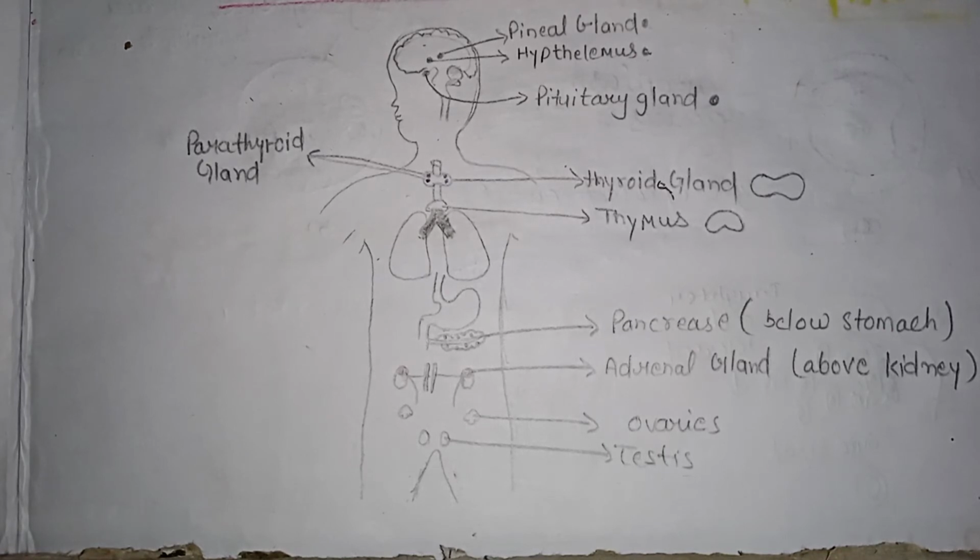The adrenal gland makes the hormone adrenaline. Adrenaline prepares our body to function at maximum efficiency during emergency situations like danger, anger, excitement, etc. This happens as follows.